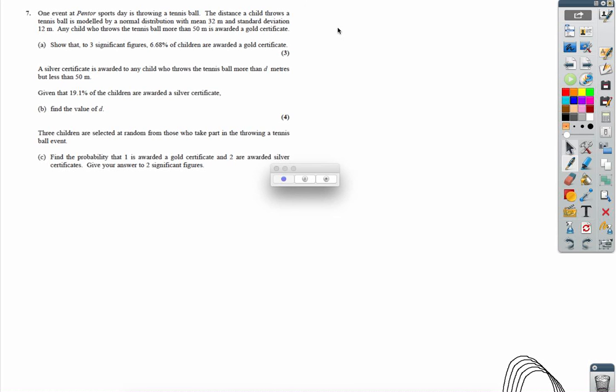A little bit of normal distribution. So, interpret what's in the question to start with. Tennis ball throwing competition, how exciting. Distance thrown is modelled with a normal distribution. The normal distribution has a mean of 32 and a standard deviation of 12.